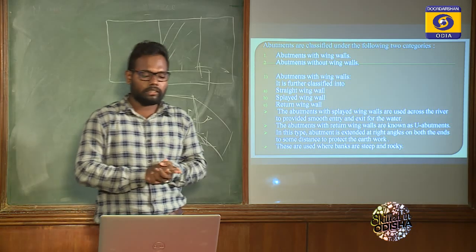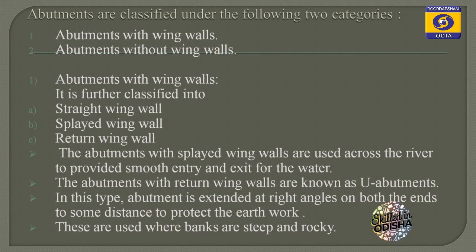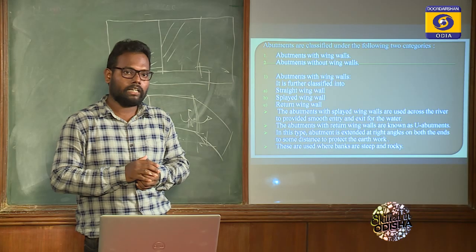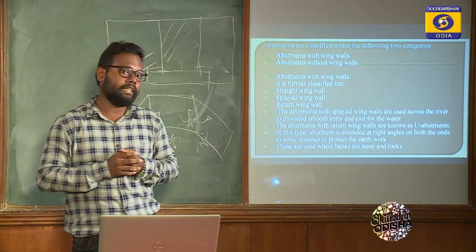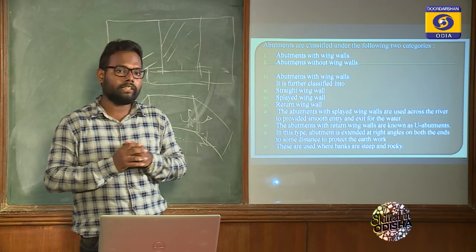Now look at the slide. The abutment with splayed wing walls are used across the river to provide smooth entry and exit of water. The abutment with return wing walls are known as U abutments. This type of abutment is extended at right angles on both ends to some distance to protect the earthwork. This is used where banks are steep and rocky, that means if the bearing is high, then we go for the return type of wing wall.